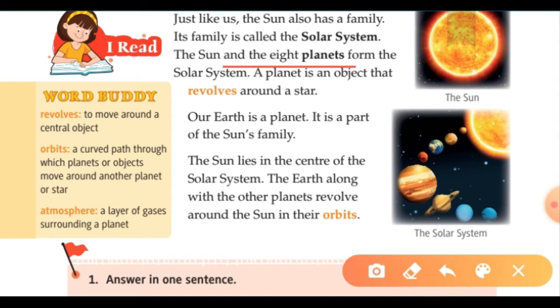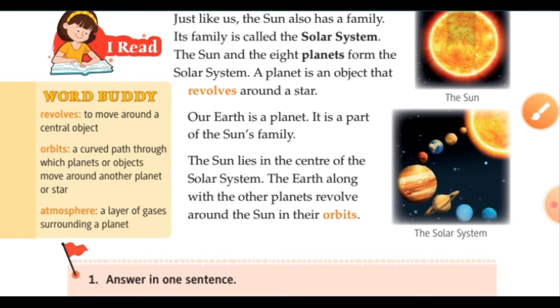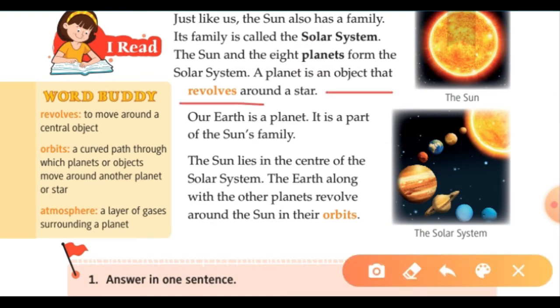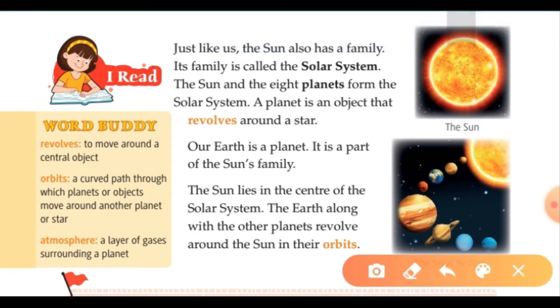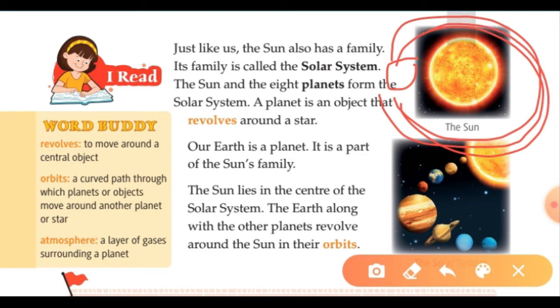The sun and its 8 planets, when taken together, form a solar system. A planet is an object that revolves around the sun. Meaning of revolves is to move around a central object. So when we say what is a planet, the planet is an object which revolves around the sun. So if we see that this is a sun, so here is a planet and it will move around the sun again and again, and this will be called a planet.